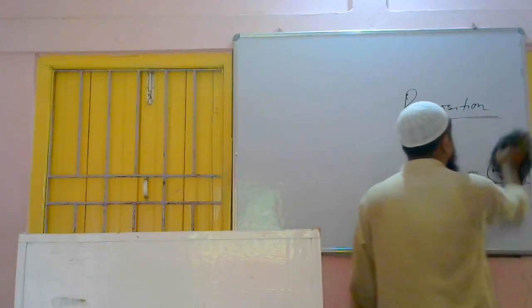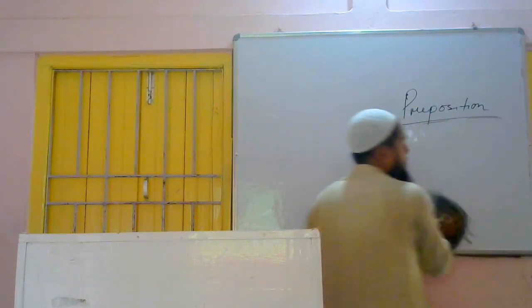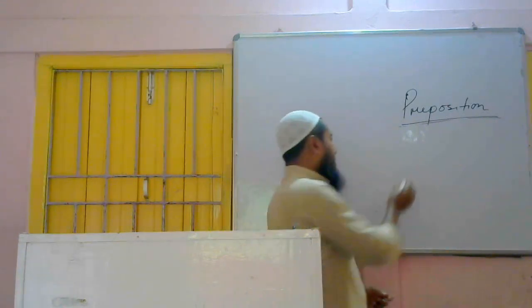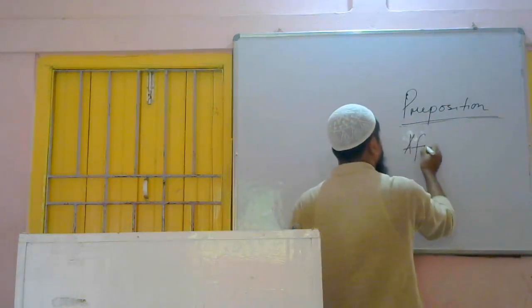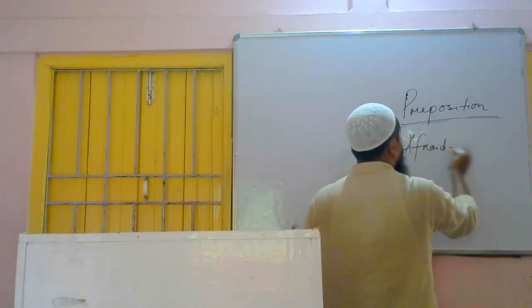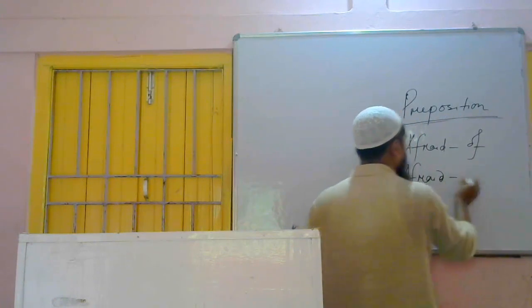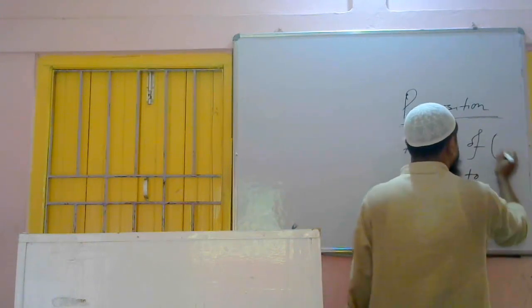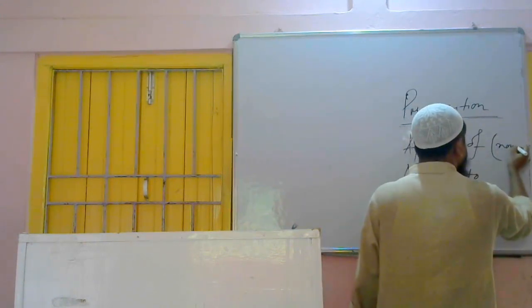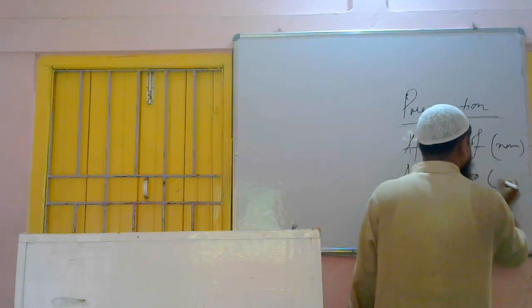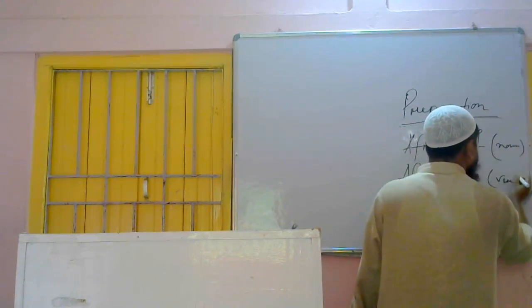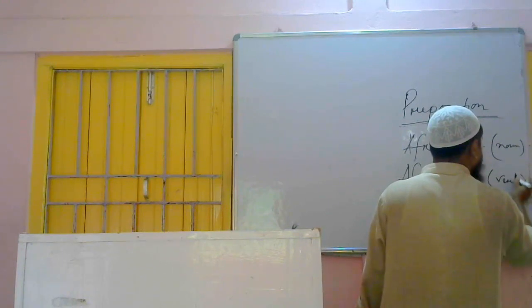Now one more word you see, afraid. Afraid of and afraid to also we can use. Afraid of, that means after of, if you get any noun, then afraid of. If you get any verb, then afraid to. Verb means it will be the infinitive to.